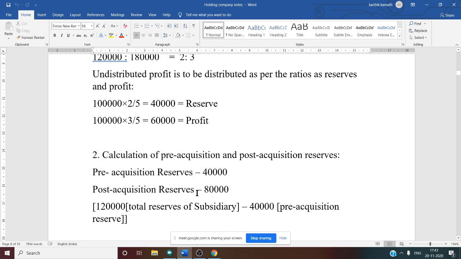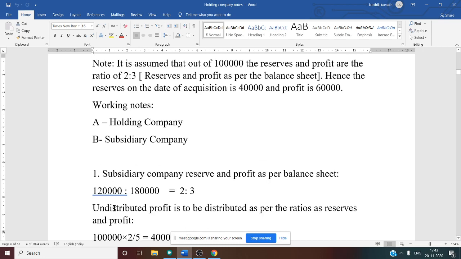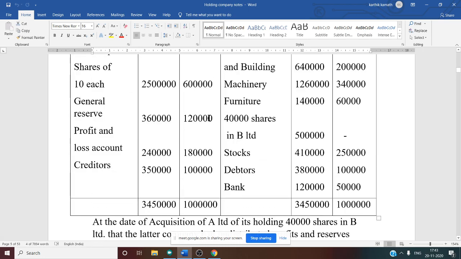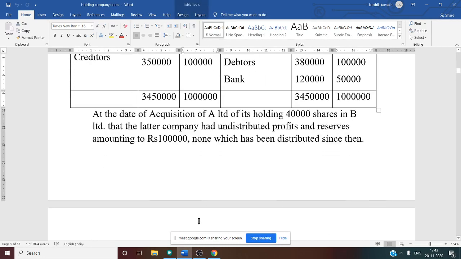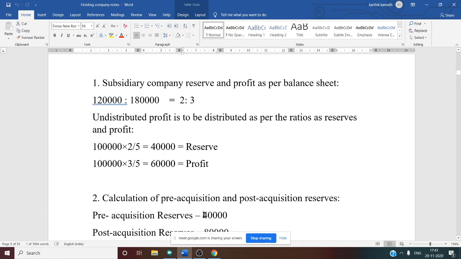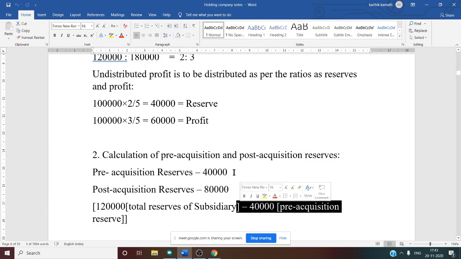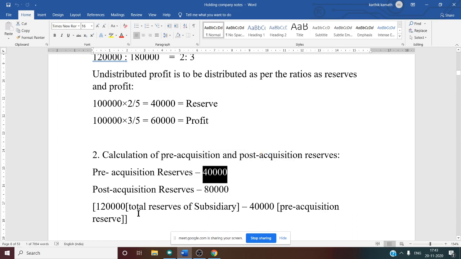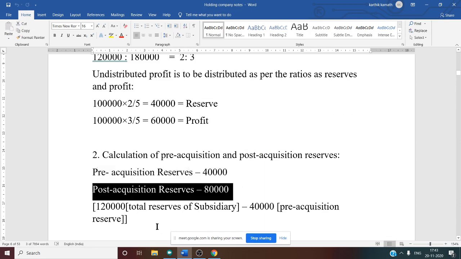So how to calculate post-acquisition reserve? It is very simple: from the total reserves of the subsidiary company, minus the pre-acquisition reserve. Total reserves of the subsidiary company we know is 1,20,000. Once again, if you see the balance sheet, the total reserve is 1,20,000. From that you need to minus the pre amount, that is 40,000, which we have written here. So 1,20,000 minus 40,000, you will get the post-acquisition reserve, which is after the acquisition. That is 80,000.